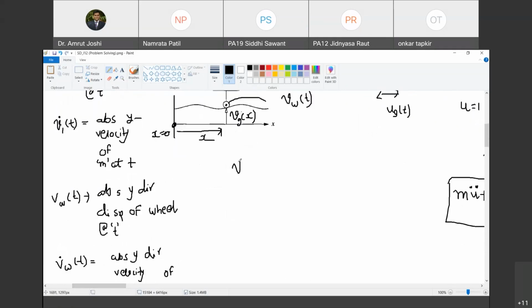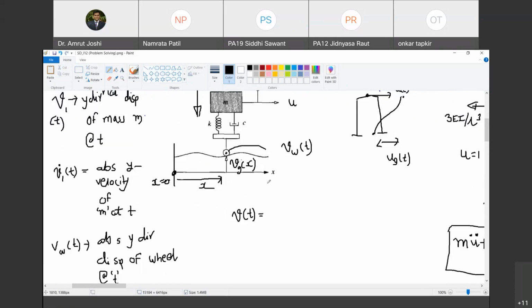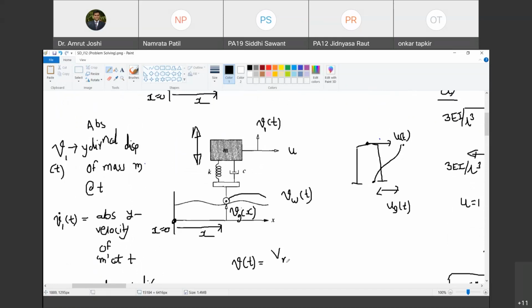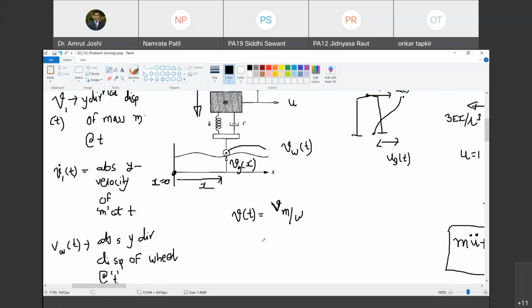So जरा देखो यहाँ पे, I am now defining B of t as relative velocity of mass with reference to wheel. क्या define किया इसको? Sorry, relative displacement. I'm sorry, relative displacement of the mass with reference to the wheel. तो इसको कैसे लिखते बोलो? Vm of t minus Vw of t. Do you agree with me?